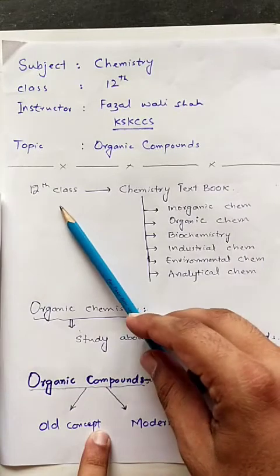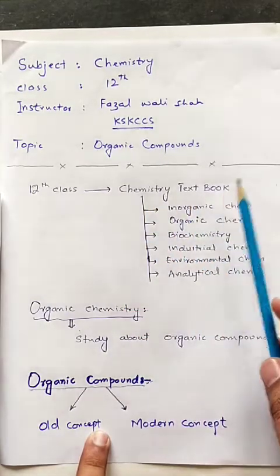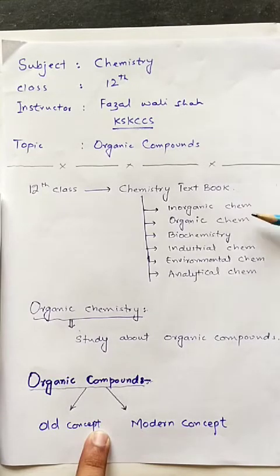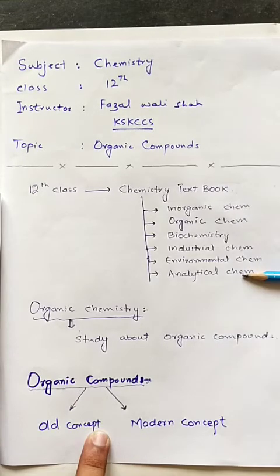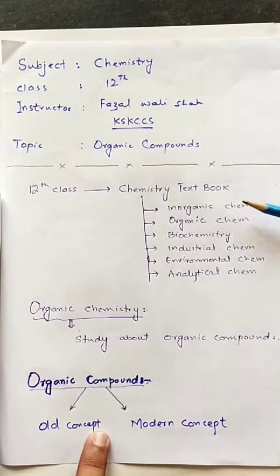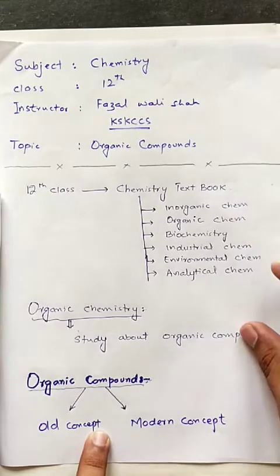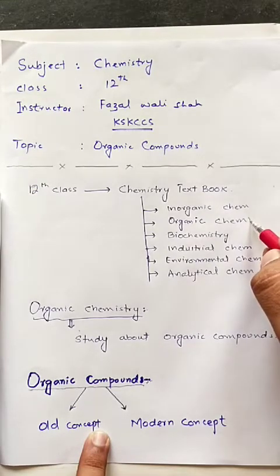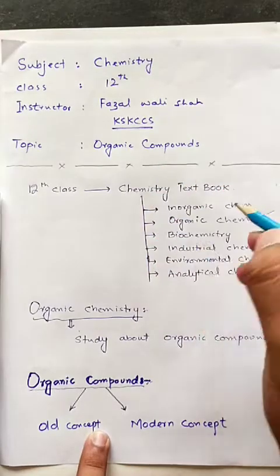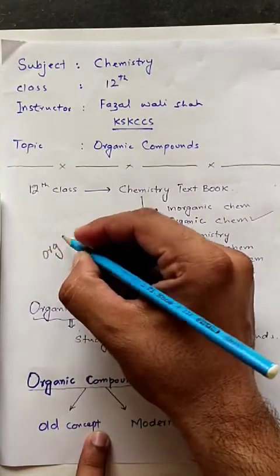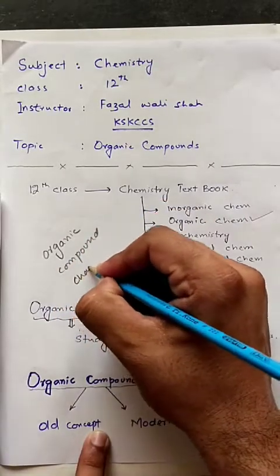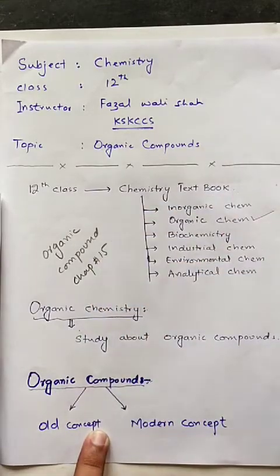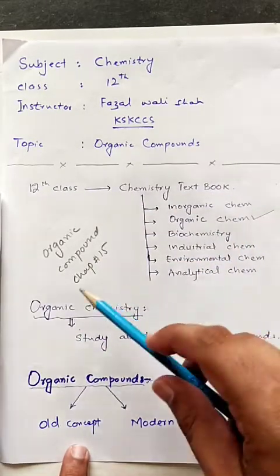As we know, the second year chemistry textbook is divided into inorganic, organic chemistry, biochemistry, industrial chemistry, environmental chemistry, and analytical chemistry. There are different portions in the chemistry textbook. We will start from our first chapter, the organic portion, and the first chapter in organic chemistry is the organic compound, chapter number 15.